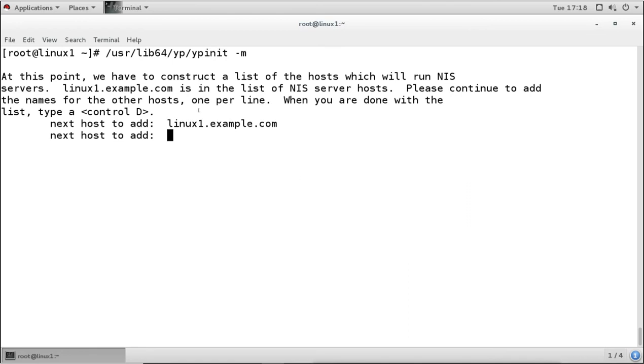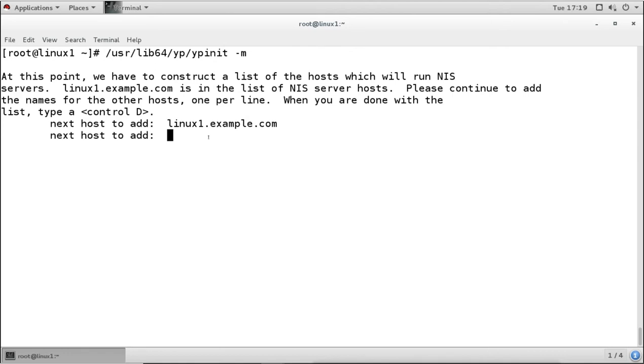And when we run this, it is saying at this point we have to construct the list of the hosts which will run NIS servers, and linux1.example.com is in the list of the NIS server hosts, and please continue to add the names for the other hosts, one per line, and when you are done with the list, type Ctrl D to save. So it is saying that we are generating the list of NIS servers, the master servers. Right now this is in the list, and if we want to have other servers, then we can add them one by one here.